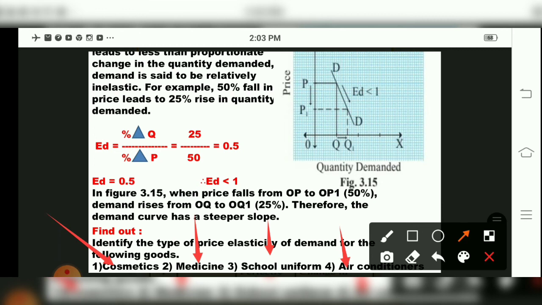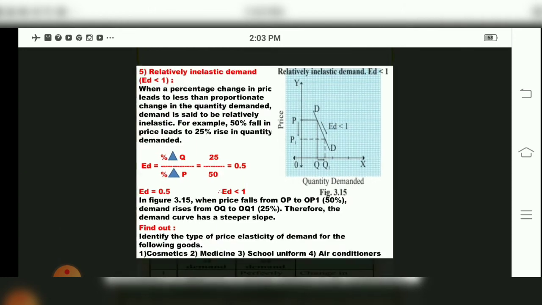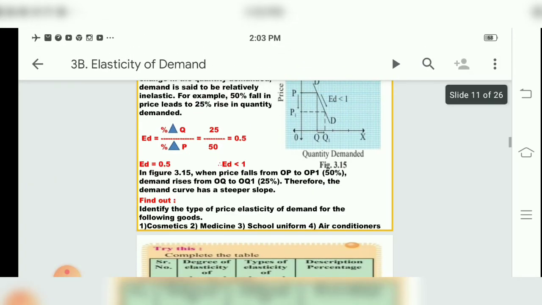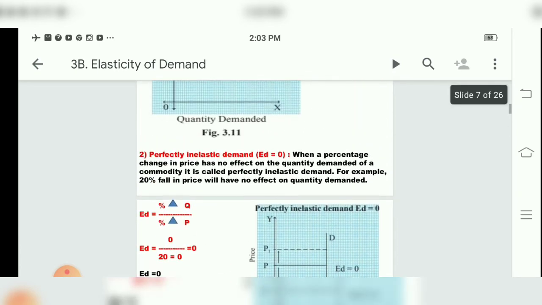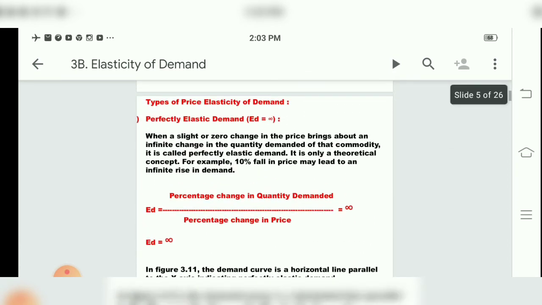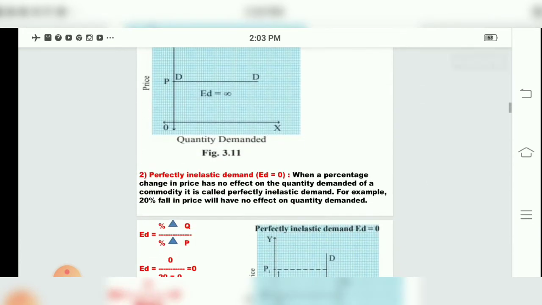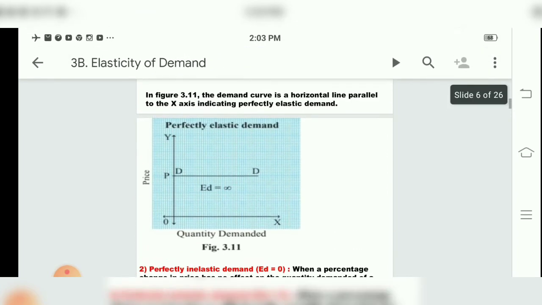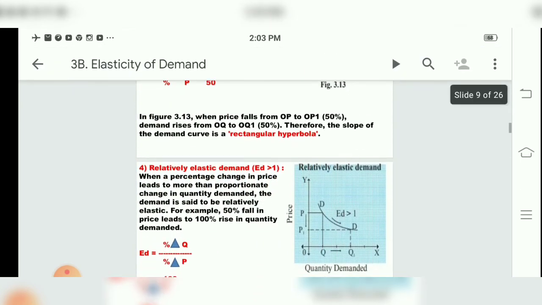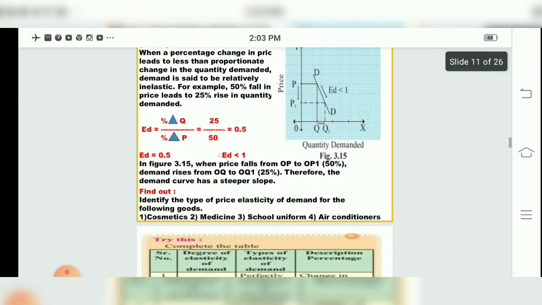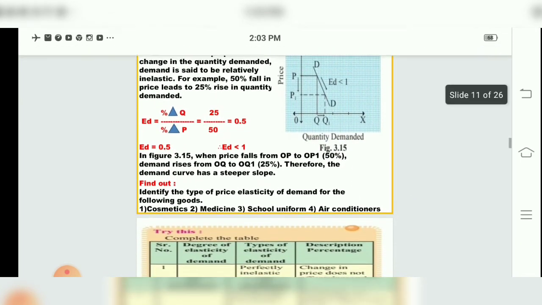Types of price elasticity of demand. What we have studied: income elasticity of demand is there, cross elasticity of demand is there, price elasticity of demand is there, and in main, we studied 5 types of price elasticity of demand: perfectly elastic demand, perfectly inelastic demand, then unitary elastic demand, relatively elastic demand, and relatively inelastic demand, with diagrams, children.